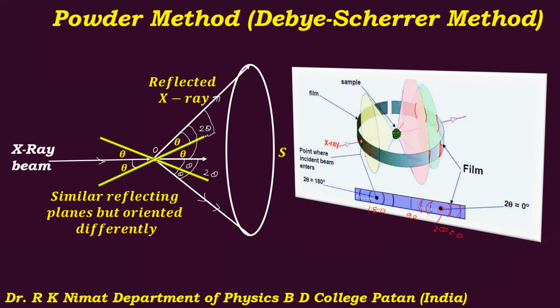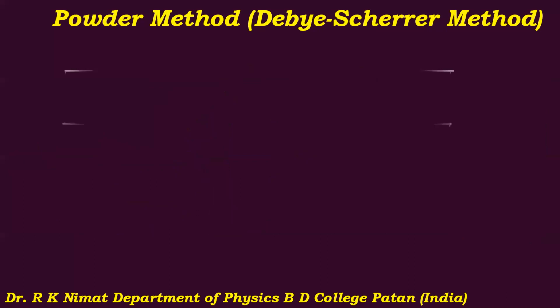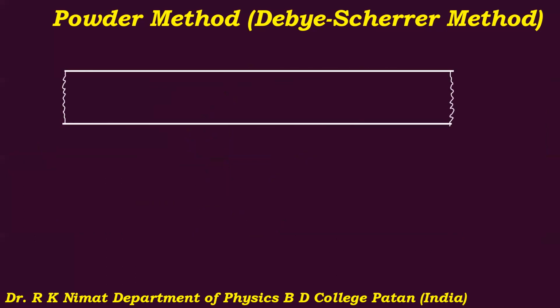So if you develop this photographic film strip after exposing for a certain time, you will observe a series of arcs on this photographic film strip, from which it is possible for us to obtain information about the crystal structure of that particular material.